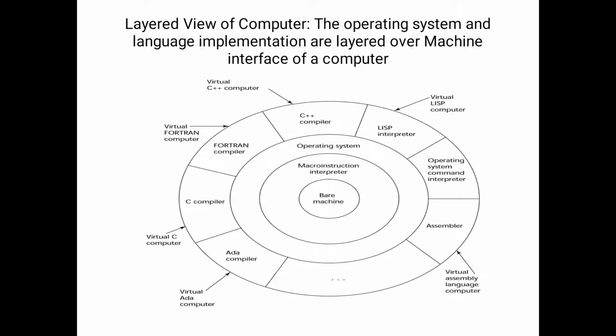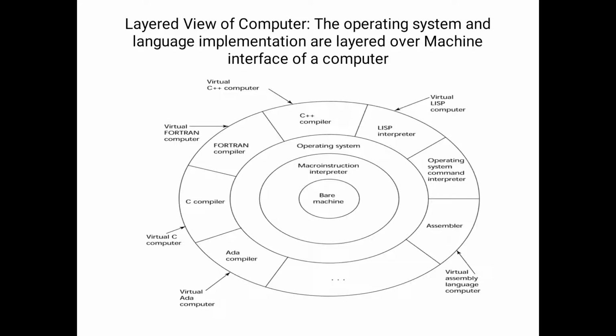See, this is the layered view of a computer. In this picture we have so many layers. In the center of the diagram, what is it? Bare machine. Bare machine means whatever machine we are going to use, computer, desktop, mobile, whatever it may be.